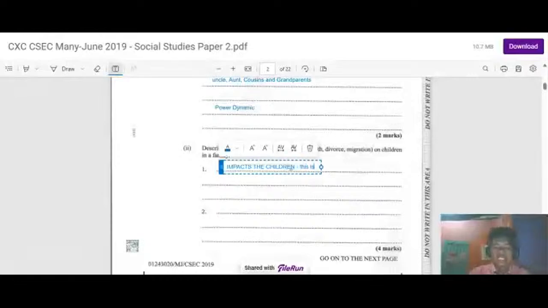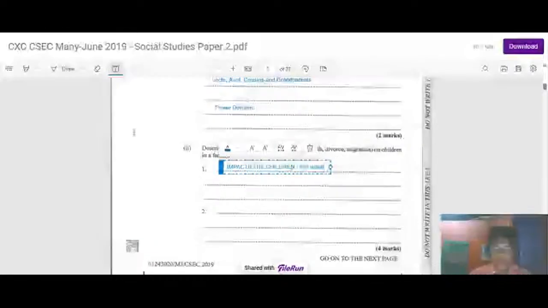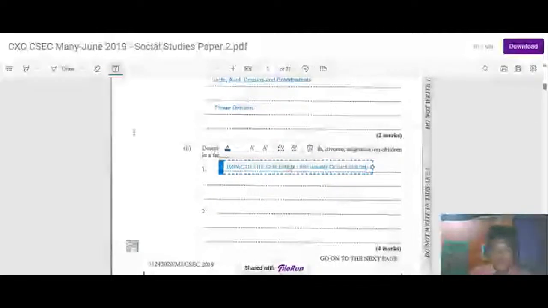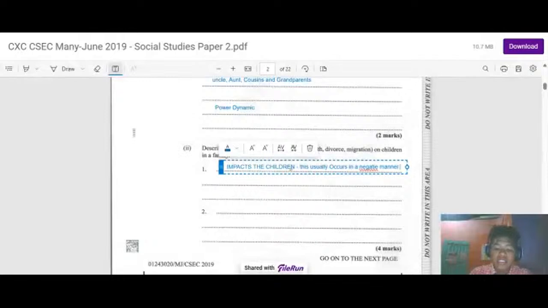This usually occurs in a negative manner, since it impacts the child.